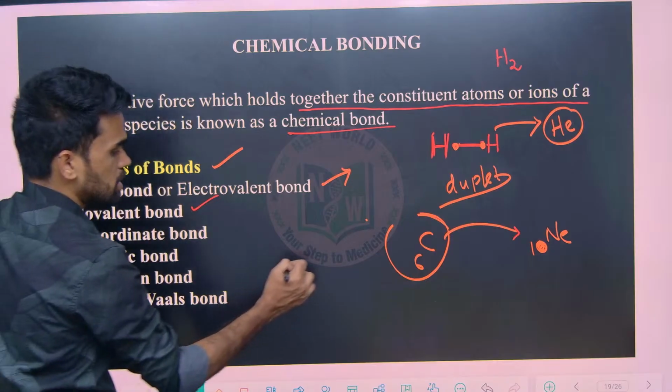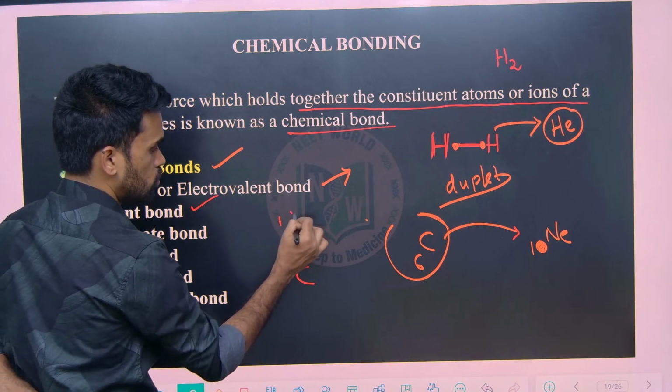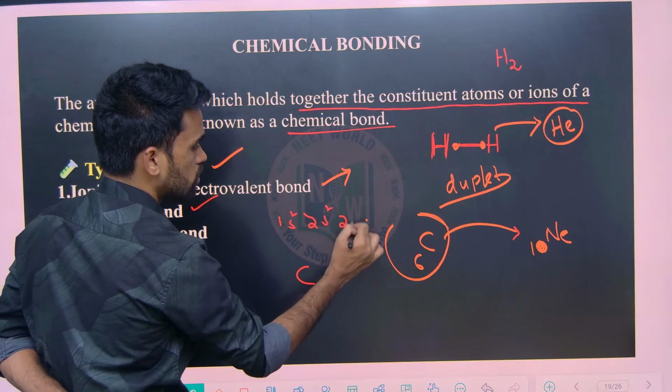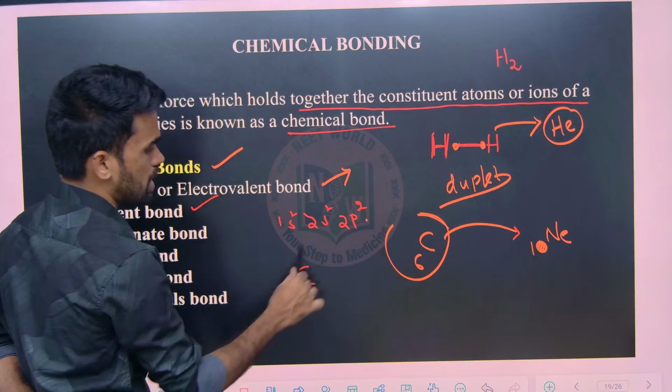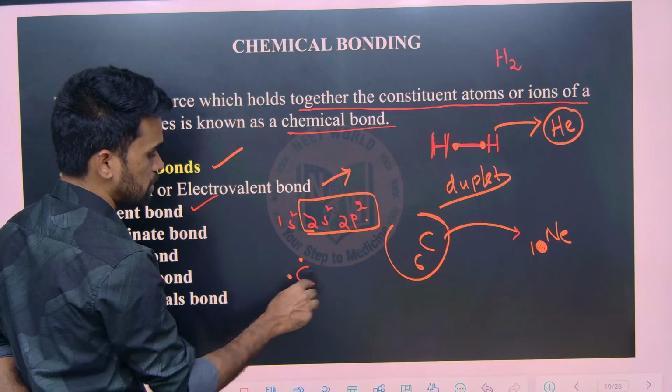Now look at this carbon electronic configuration. If you write 1s2, 2s2, 2p2, it means how many electrons are there in the valency? Only 4 electrons are there. Now you put 4 dots like this.